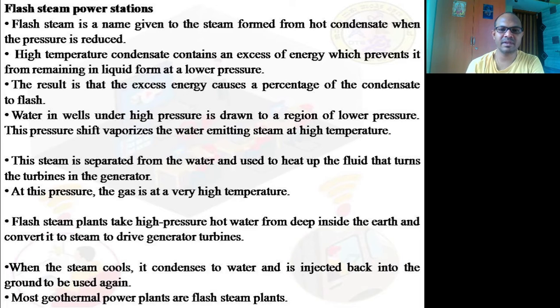Flash steam plants take high pressure hot water from deep inside the earth and convert it into steam to drive the generator turbines. When the steam cools, it condenses to water and is injected back into the ground to be used again. Most geothermal plants are flash steam power plants.